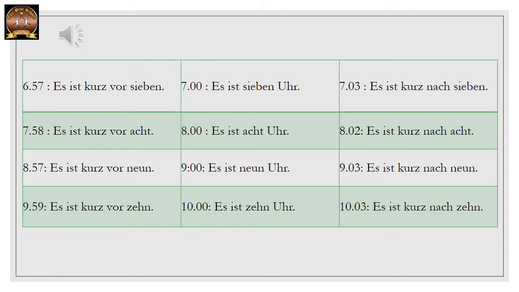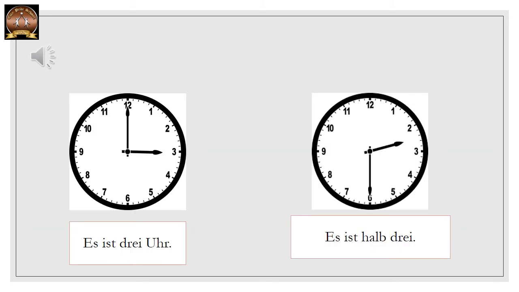Es ist 9 Uhr. Es ist kurz vor 9. Es ist kurz nach 9. Es ist 10 Uhr. Es ist kurz vor 10. Es ist kurz nach 10. So whatever the hour is, you have to say kurz vor that hour. For example, kurz vor 8 and kurz nach 8. Okay? Simple. Now let us see if the minute hand is at 6.